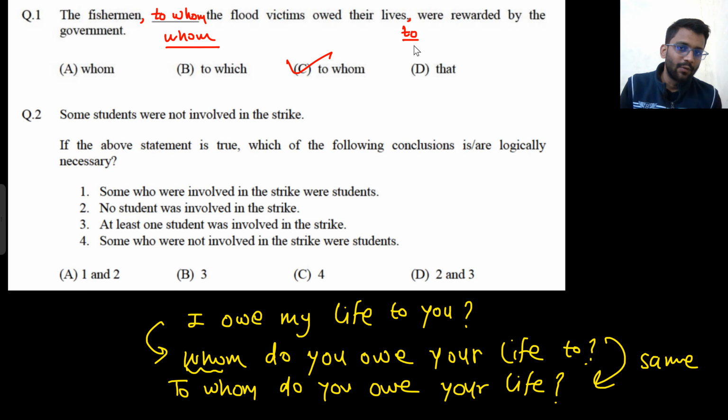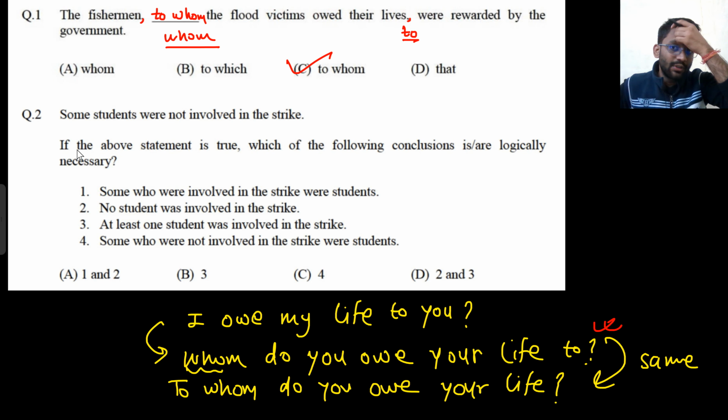Because I told you, to can be at the end of the statement as well. The fishermen whom the flood victims owed their lives to were rewarded by the government. So just remember this as well.